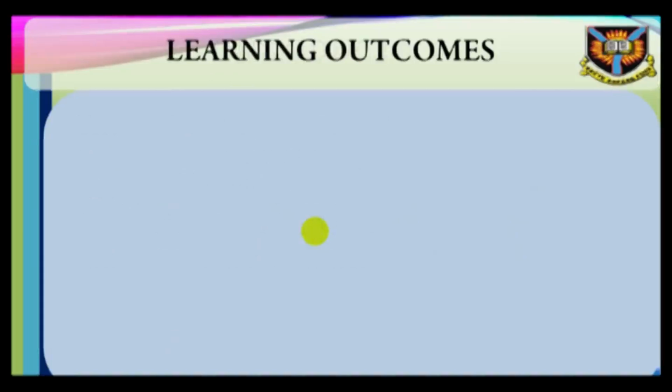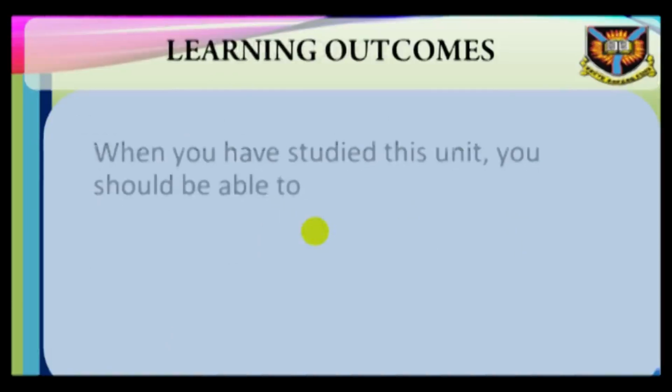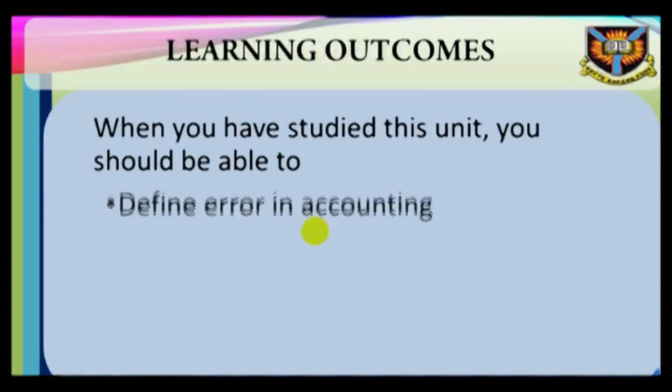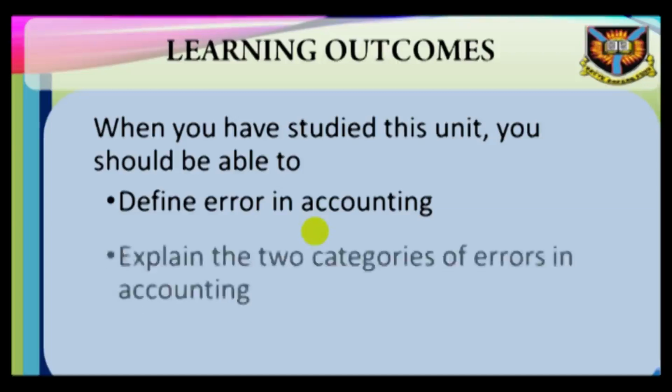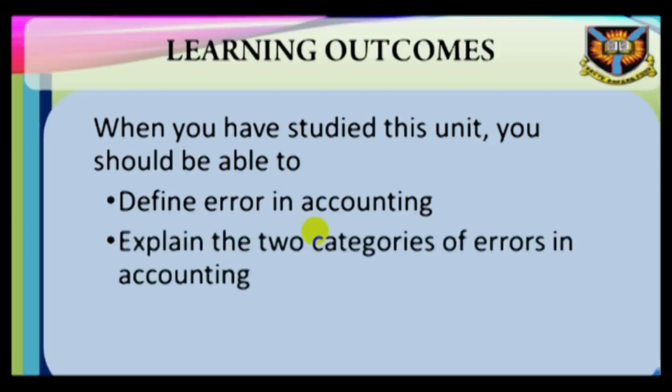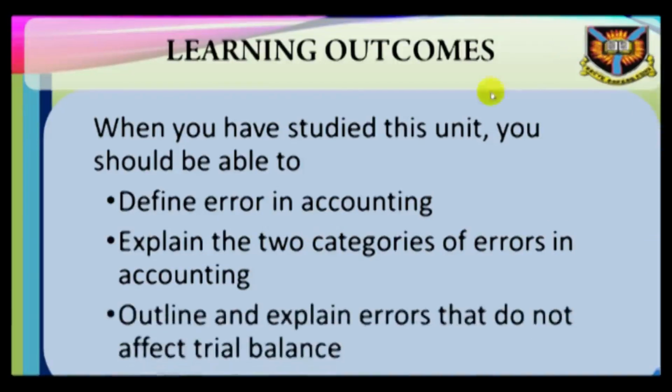Learning outcomes. When you have studied this session, you should be able to: 1. Define error in accounting. 2. Explain 2 categories of errors in accounting. 3. Outline and explain errors that do not affect trial balance. 4.